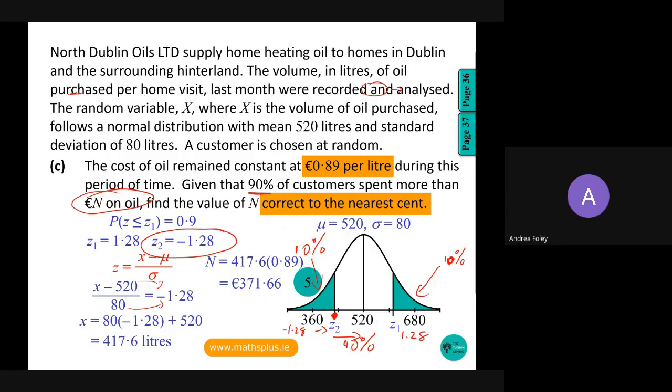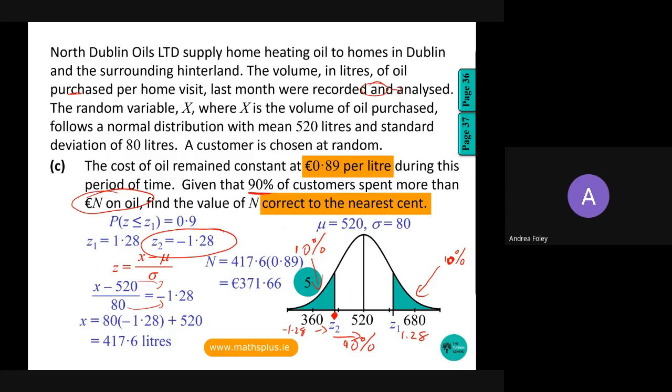So this one's marked on a 0, 3, 4, 5 scale. Low partial credit here is finding the Z score of 1.28. So if you did the work there, you looked up your Z score and you wrote down Z equals 1.28, that would get you low partial credit.